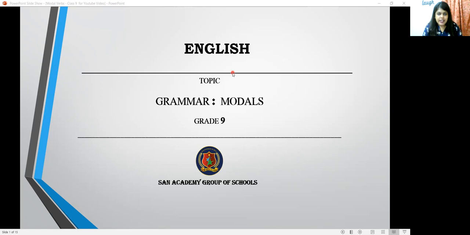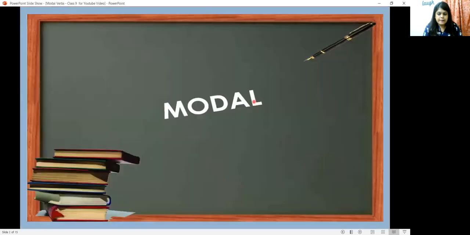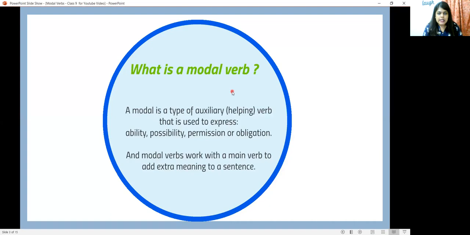In today's English class, we are going to see a grammar topic, modals. What is a modal verb? A modal is a type of auxiliary helping verb that is used to express ability, possibility, permission, or obligation. And modal verbs work with a main verb to add extra meaning to a sentence.